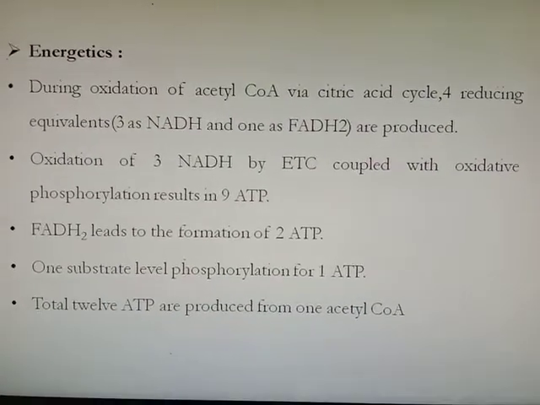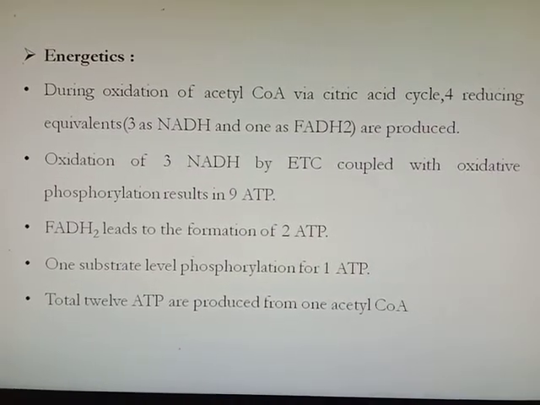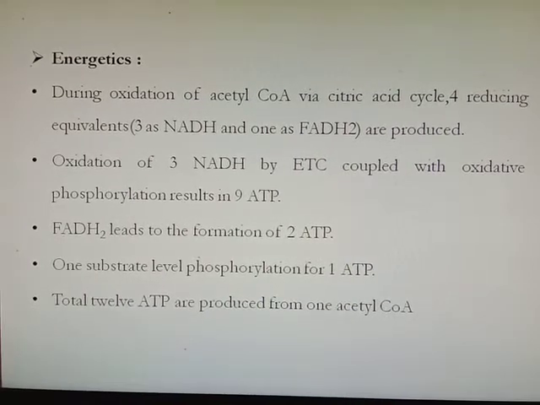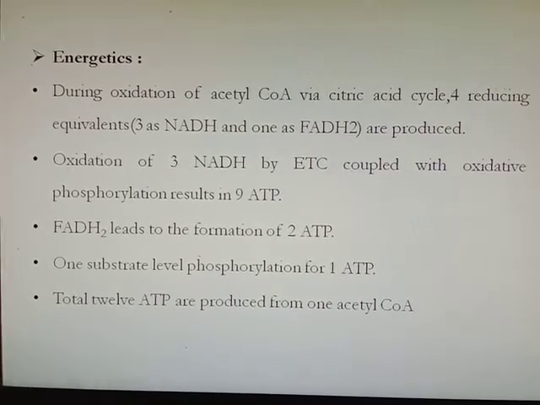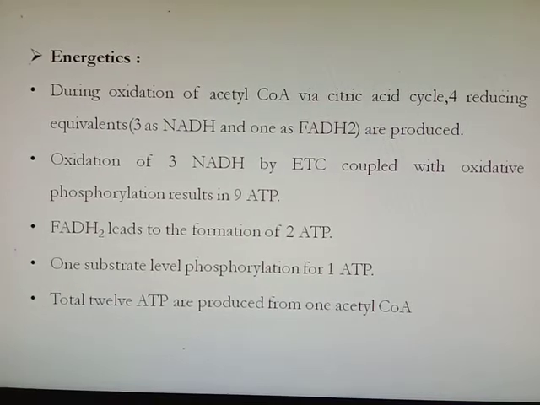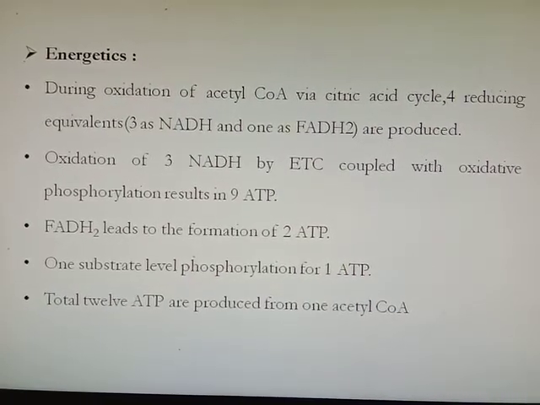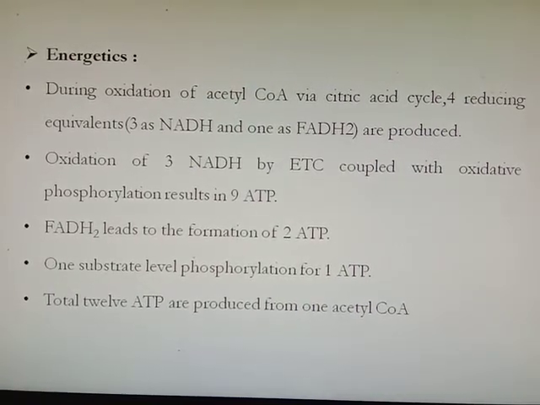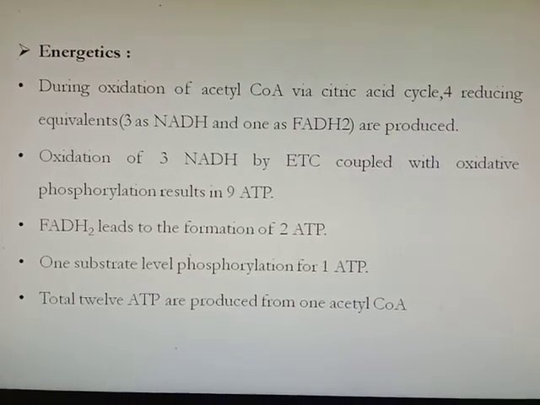Then energetics of citric acid cycle. During oxidation of acetyl coenzyme A via citric acid cycle, 4 reducing equivalents are synthesized, 3 as NADH and 1 as FADH2. Oxidation of 3 NADH by electron transport chain coupled with oxidative phosphorylation results in the production of 9 ATP, whereas 1 FADH2 leads to the formation of 2 ATP and 1 substrate level phosphorylation ATP. Total 12 ATP produced from 1 acetyl coenzyme A.